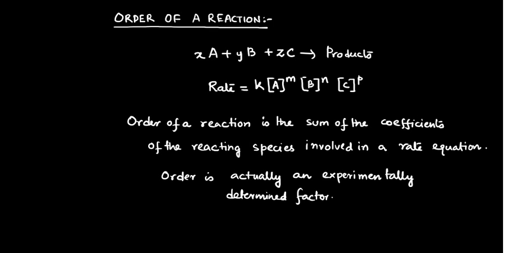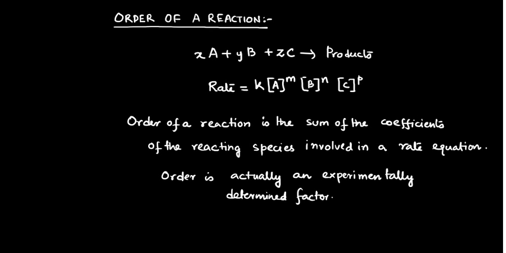So it is an experimentally determined quantity. Until and unless we know the mechanism of the reaction, we cannot determine the order, right? And always remember, order can be a positive value, it can be a negative value, it can even be zero, it can be fractional, it can be whole numbers. Okay, there is no such restriction that order will have specific values. So order can have any value.